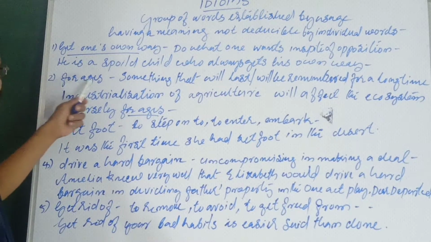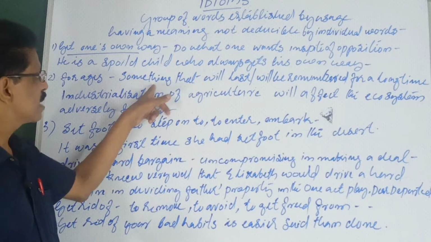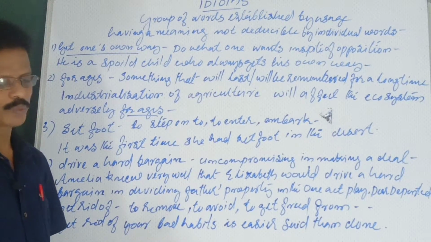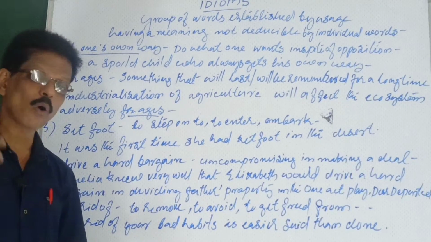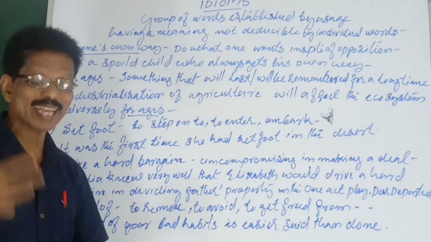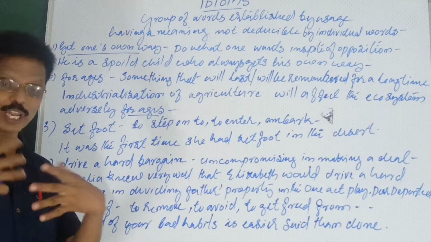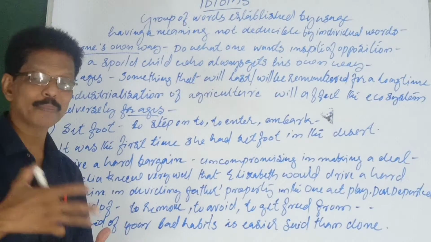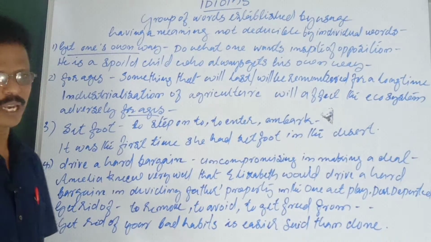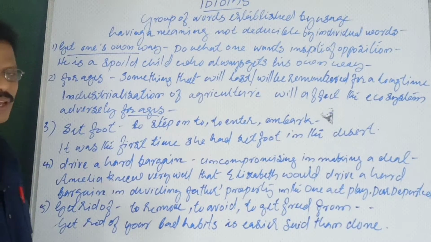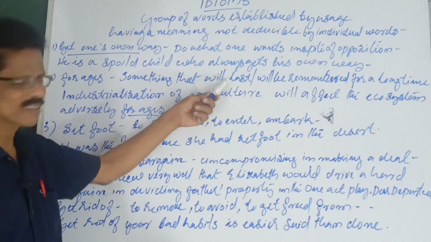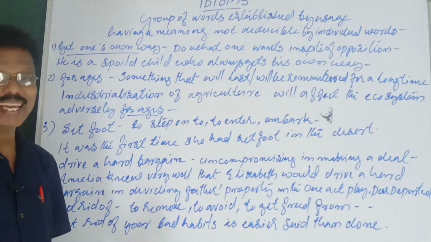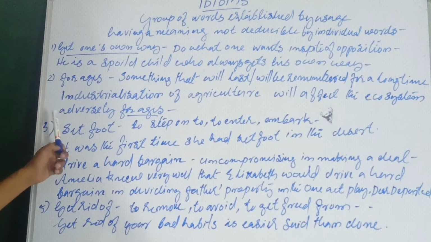Number 2, for ages. Something that will last or will be remembered for a long time. The effect will be continuing for a very long duration, for ages to come. So for a very long period of time it will be continuing. Its effect will be continuing for a very long time. That is for ages. The meaning: something that will last or will be remembered for a long time. That is for ages.